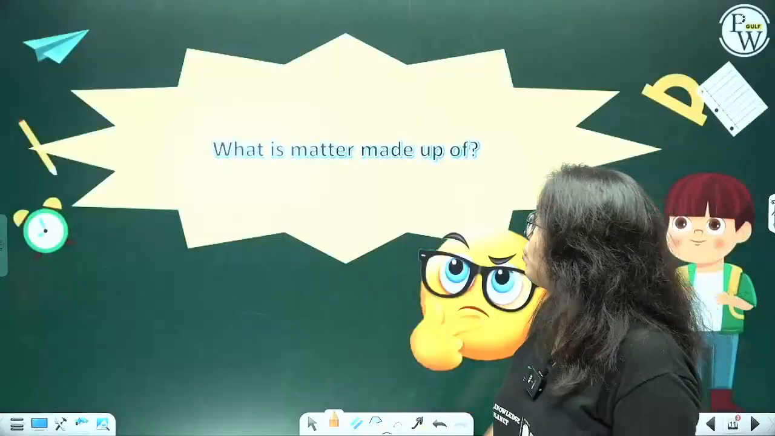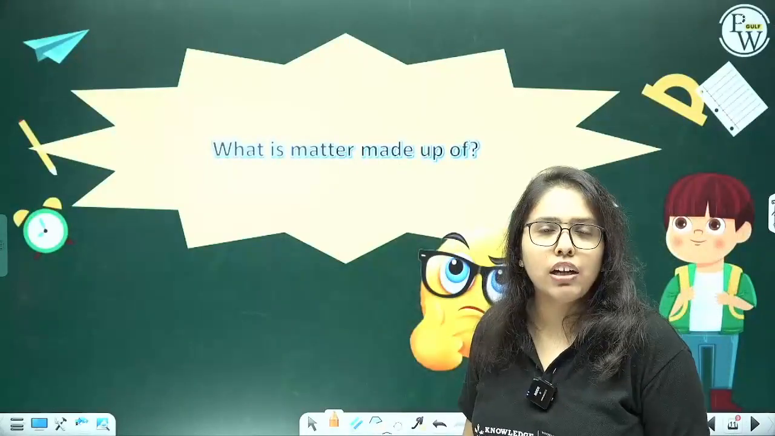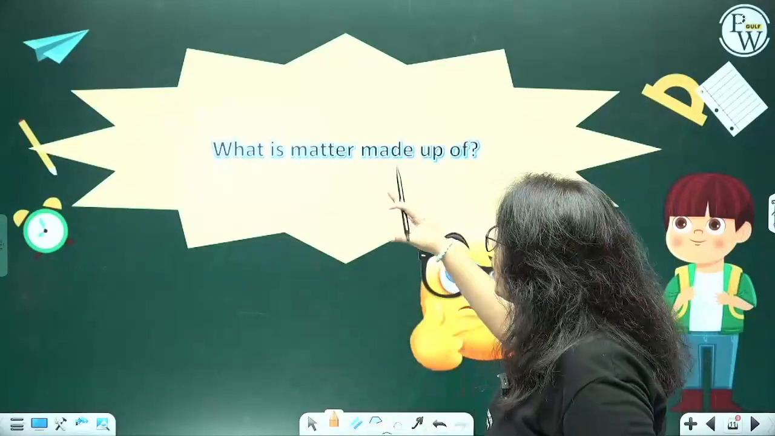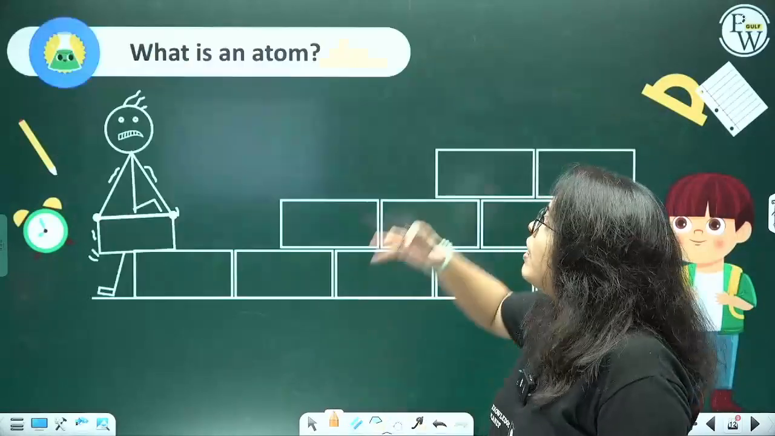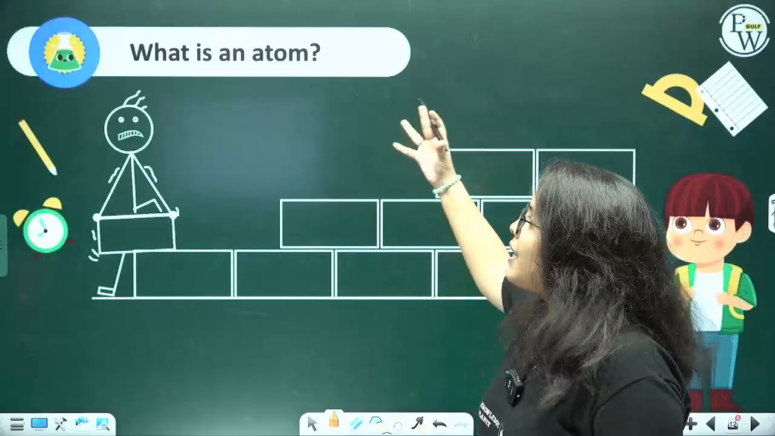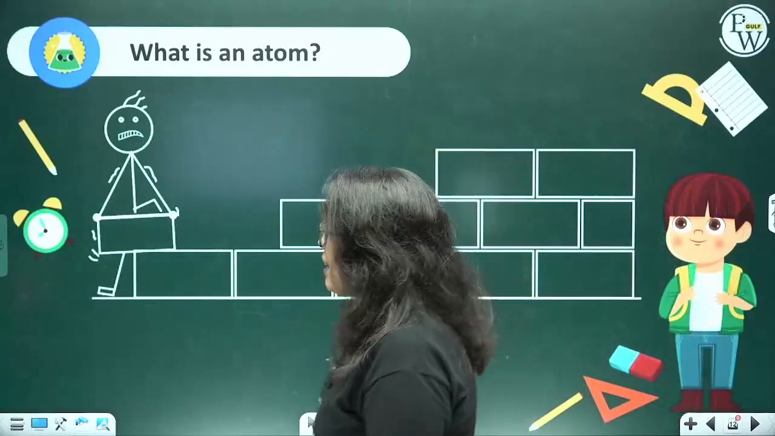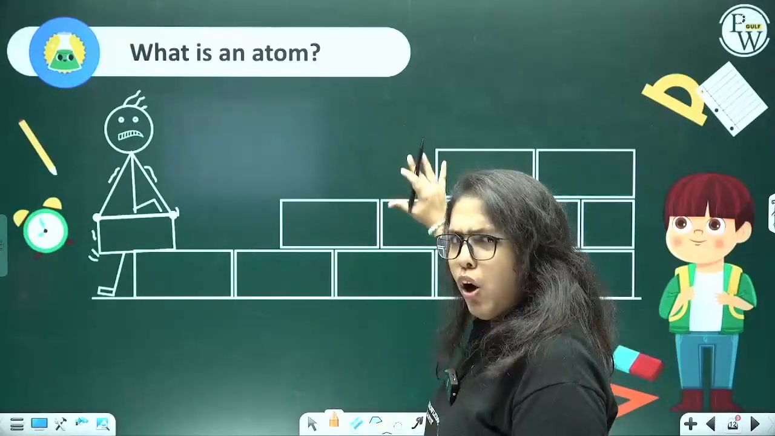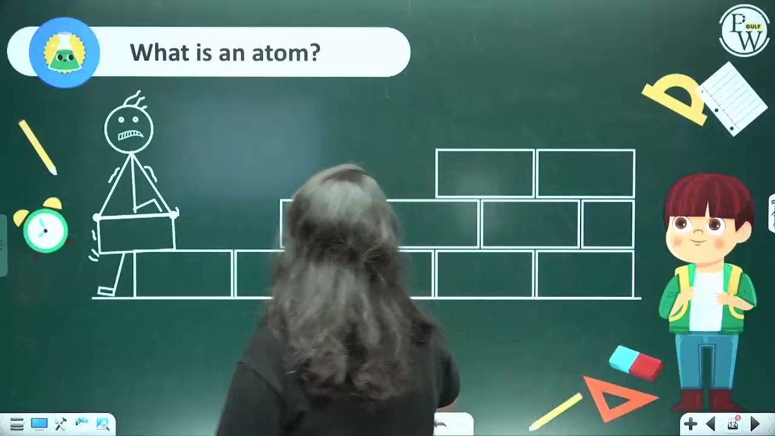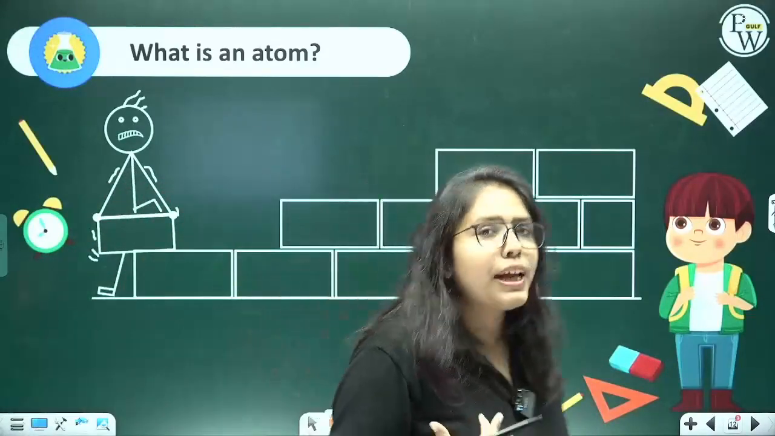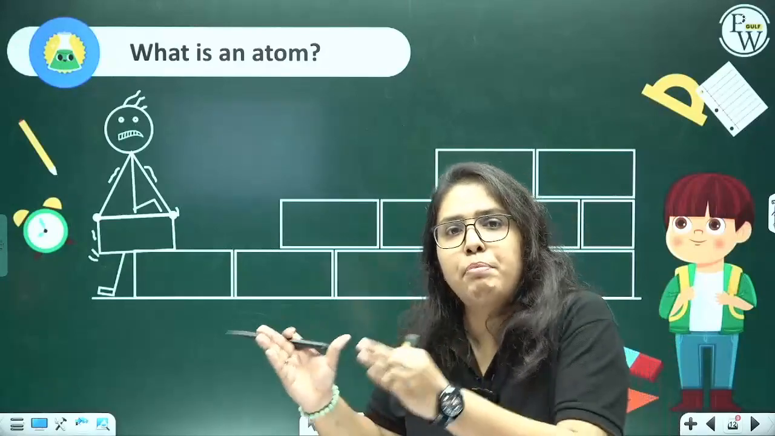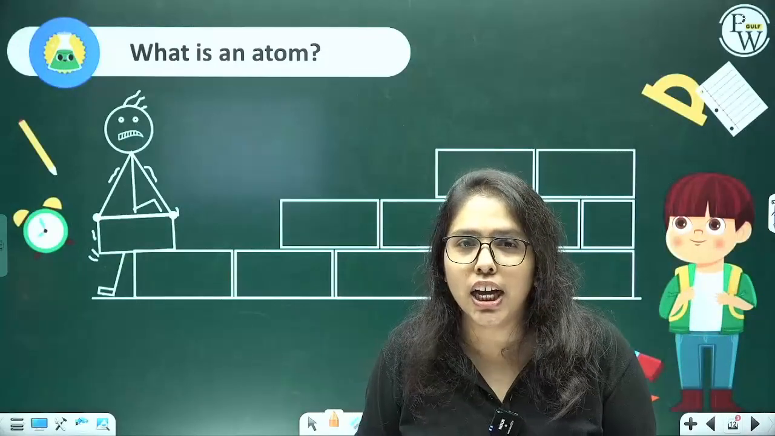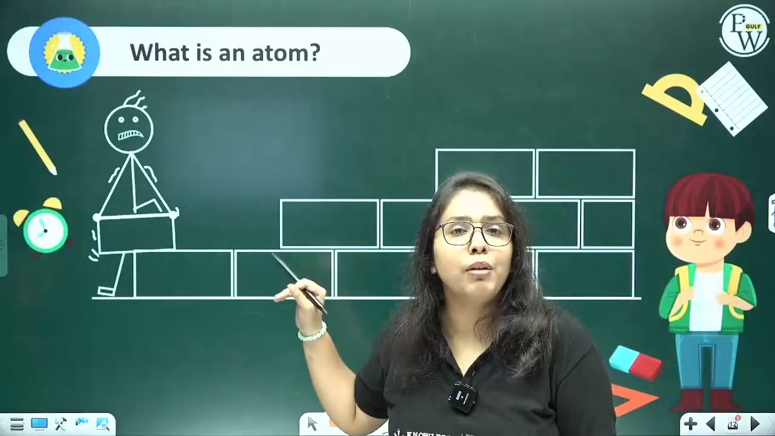Now moving on to what exactly this matter is really made up of. All right, we're talking about matter, Dalton's atomic theory. But what is this matter really made up of? Ta-da! Atoms! Atoms are the building blocks of matter. Now look at this kid over here, this stick figure. What is he trying to do? He's trying to build a wall, right? And how is he doing that? By adding brick by brick to the wall. Now this brick that he's adding to the wall here is similar to the atom that I'm talking about.